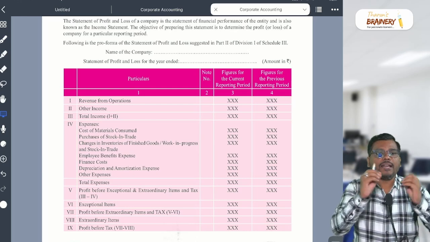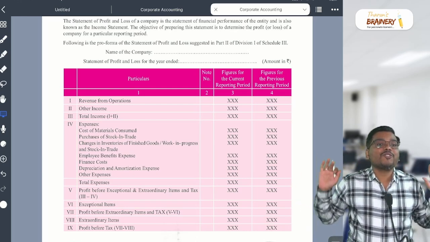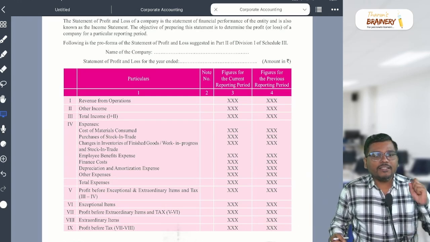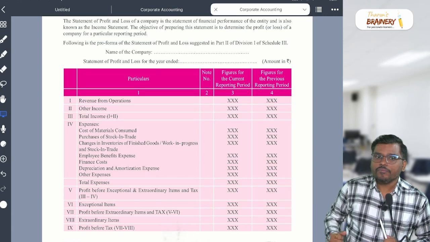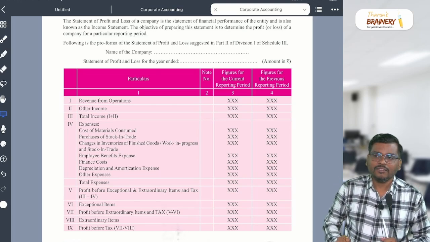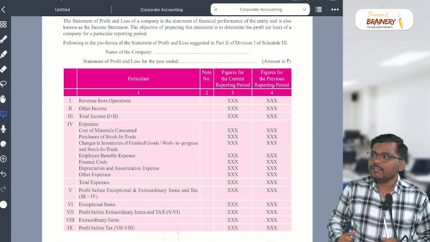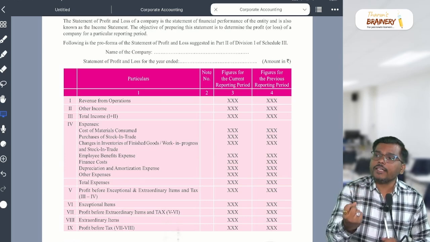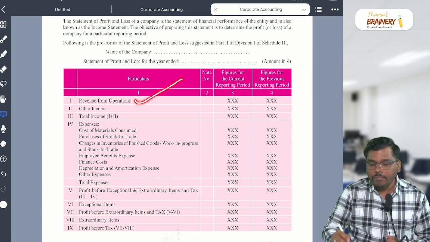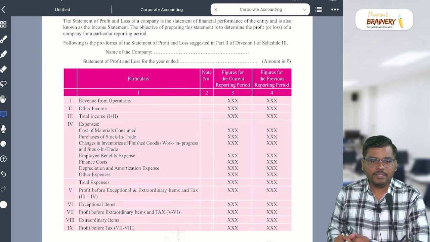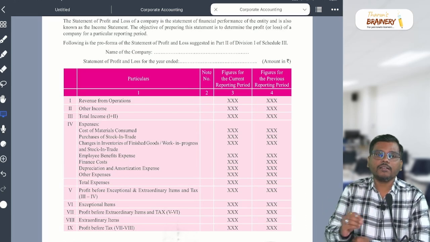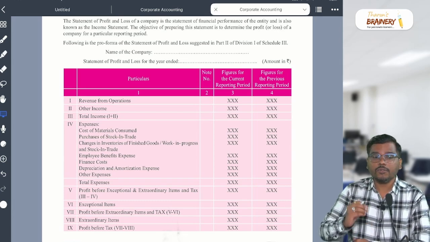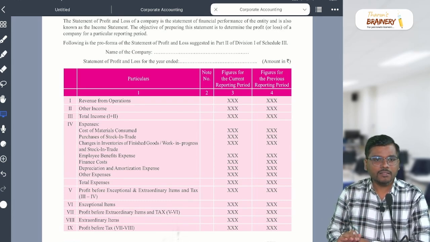So if you go to Pantaloon shop, Saravana Stores, you will see different segments. What is the main business, sir? Cloth or groceries or jewelry section? Whatever they generated from that will appear in the revenue from operation. See, Tarun's Brainery, where our classes are conducted now: what is the main source of income for our institute? Collection of fees. That's it.